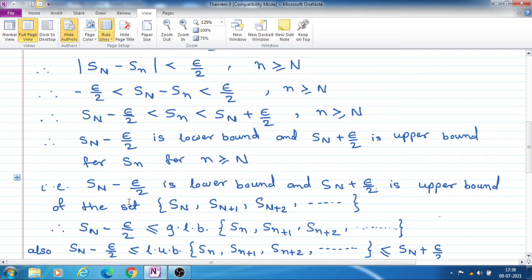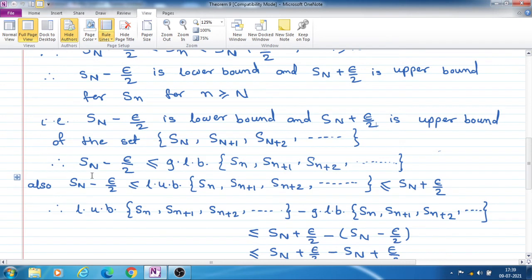So we have written here that S_N minus epsilon by 2 is a lower bound and S_N plus epsilon by 2 is an upper bound of the set S_N, S_N plus 1, S_N plus 2, and so on. For these terms, these are lower bound and upper bound. Now any lower bound is less than or equal to the greatest lower bound.